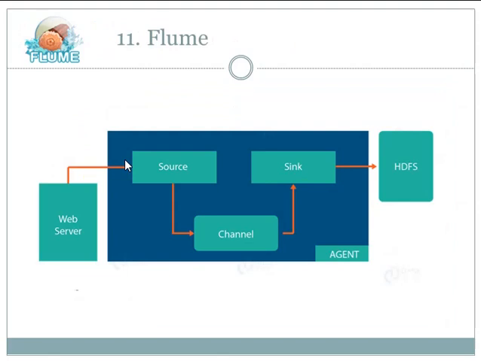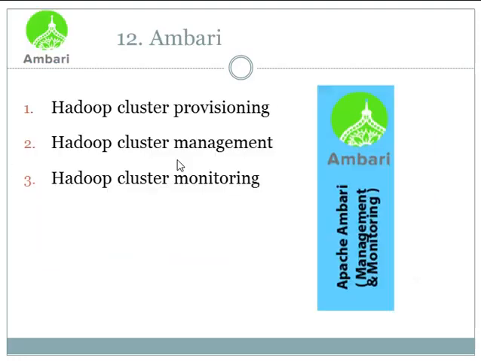Next one is Flume. It is a service which helps to ingest structured and semi-structured data into HDFS. Flume works on the principle of distributed processing. It aids in collection, aggregation and movement of huge amounts of data sets. Flume has three components: source, sink and channel. Source accepts the data from the incoming stream and stores the data in the channel. Channel is a medium of temporary storage between the source of the data and the persistent storage of HDFS. And sink, this component collects the data from the channel and writes it permanently to the HDFS.